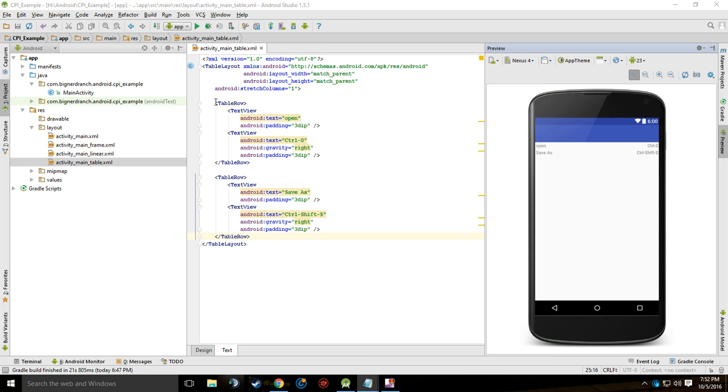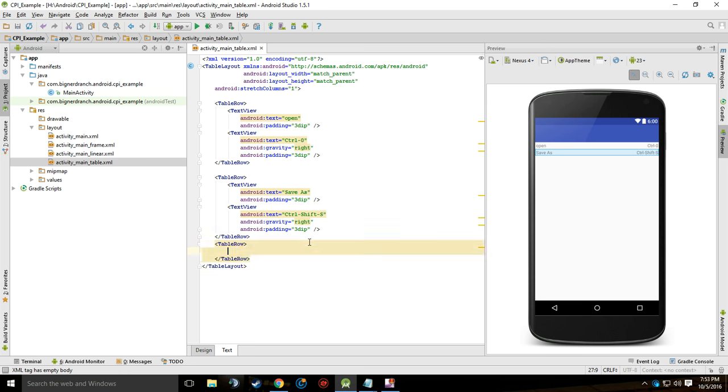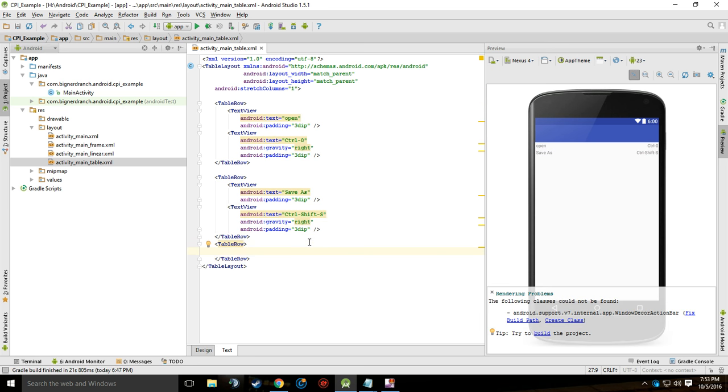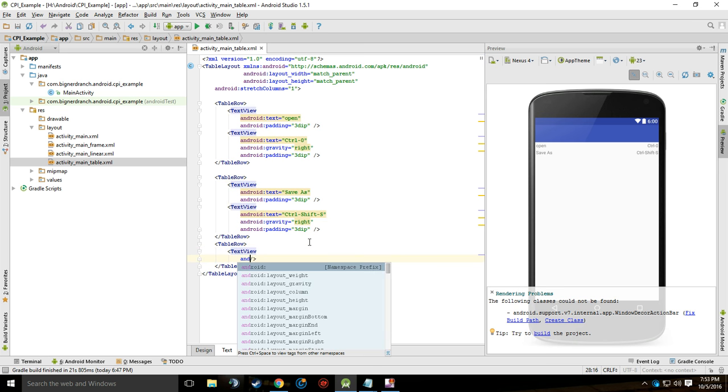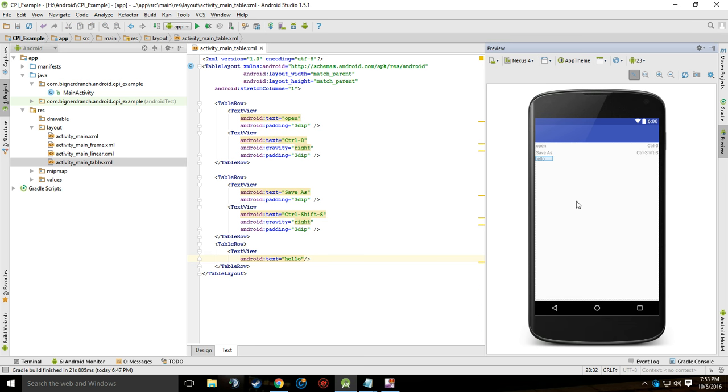And table row is a child of table layout. So you use table row to create a new row. So I'll just create a quick text view and just say hello. So it creates a new row with hello, and that's it.